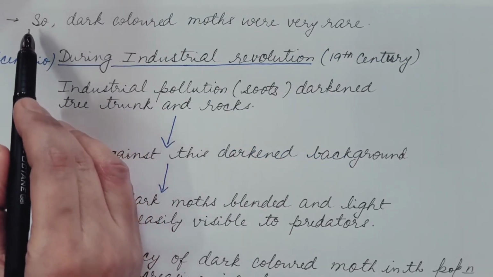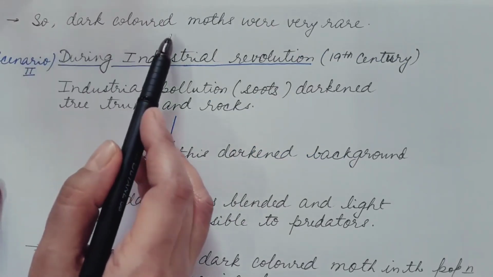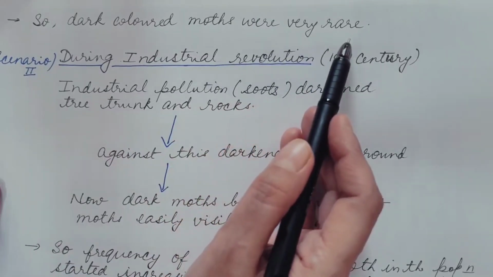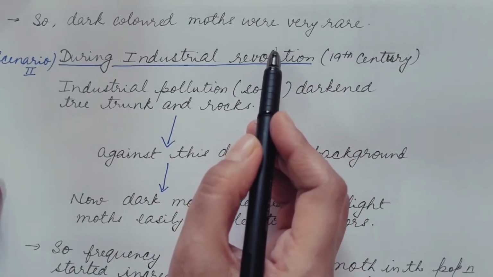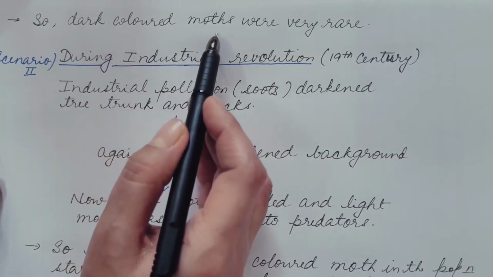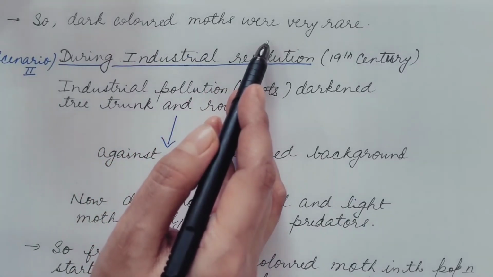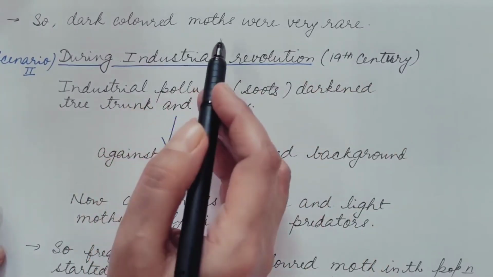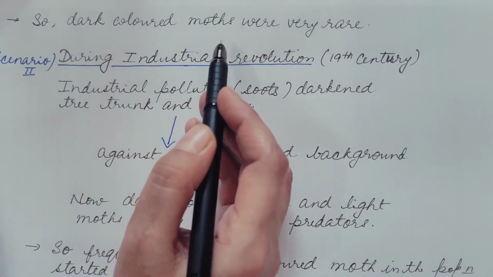As a result, dark colored moths were very rare because light colored moths survived, and most of the dark colored moths were eaten by the birds. Hence, they were not able to reproduce and produce offspring.